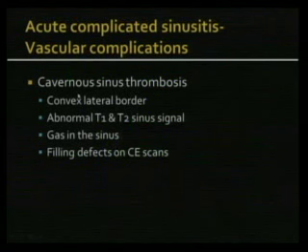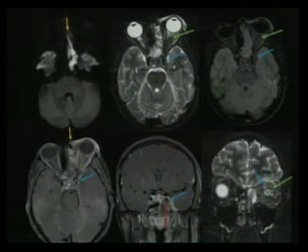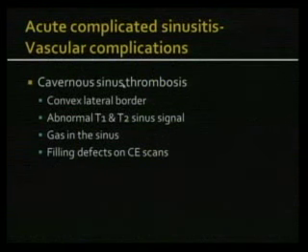So you get a convex lateral border. Normally you have this kind of a concavity of the lateral margin of the lateral border. In this case, what happens is that you get convexity of the lateral border. You can have abnormal T1 and T2 signal depending on the age of the blood clot. You can see gas in the sinus, and then obviously on the contrast scans you see filling defects.